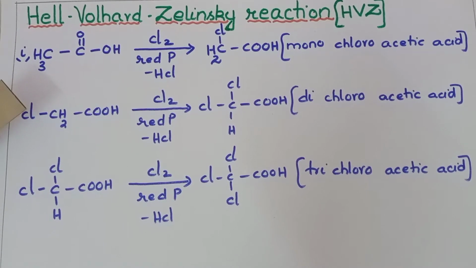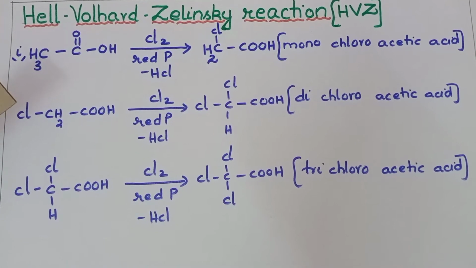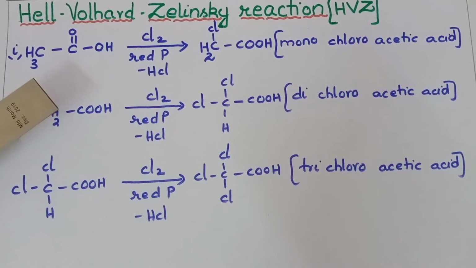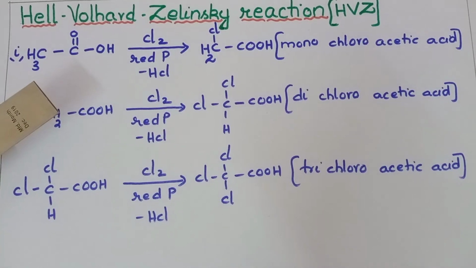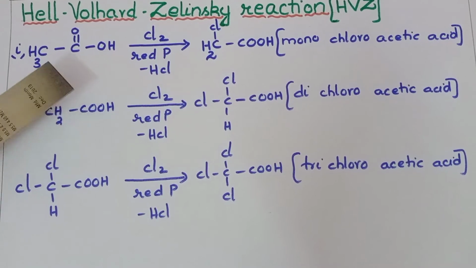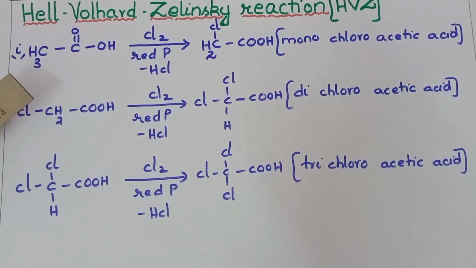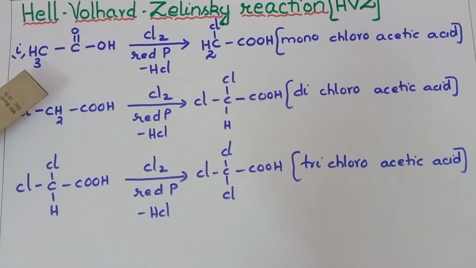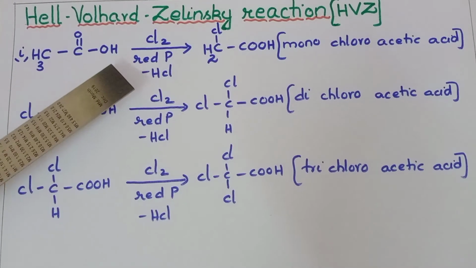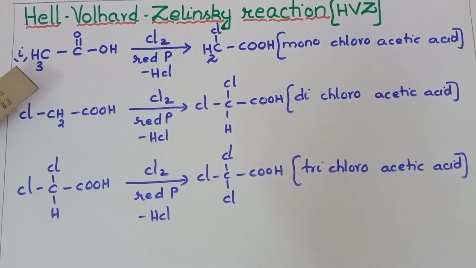Now comes the question: what are alpha hydrogens? You can see here in acetic acid, in total there are 4 hydrogens. But there is a difference between these hydrogens. One is in the carboxylic group, that is the COOH group, and the other hydrogens are with the carbon, the methyl carbon. Now, which are the alpha hydrogens?